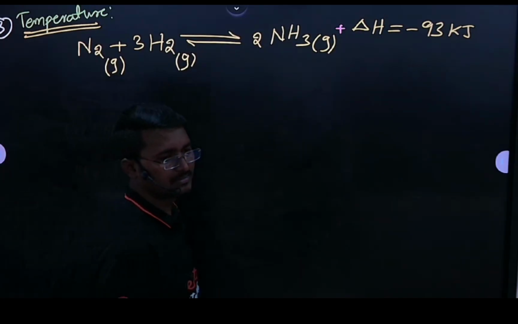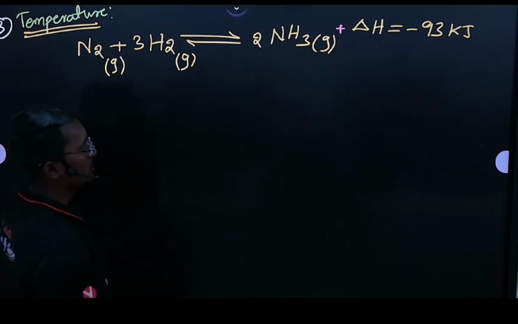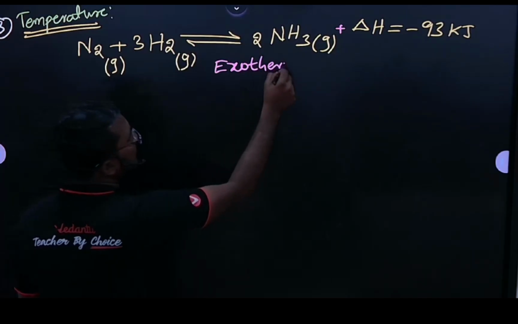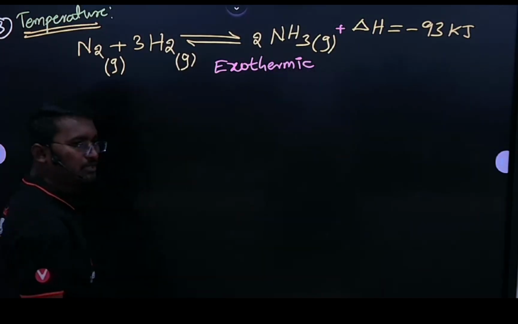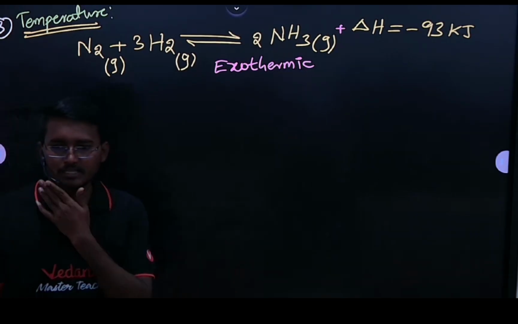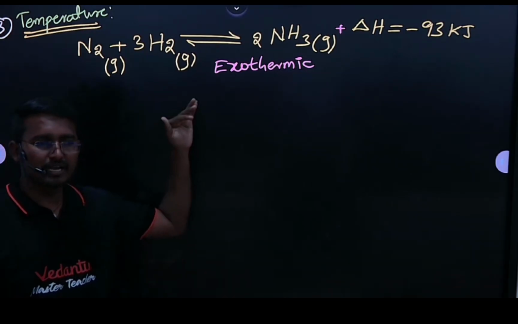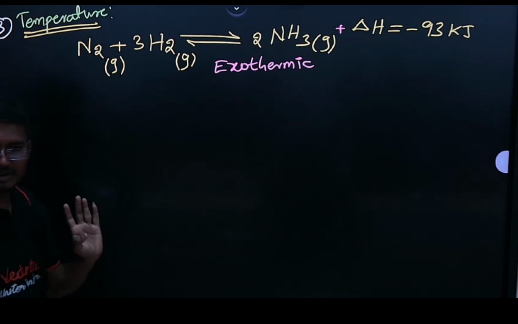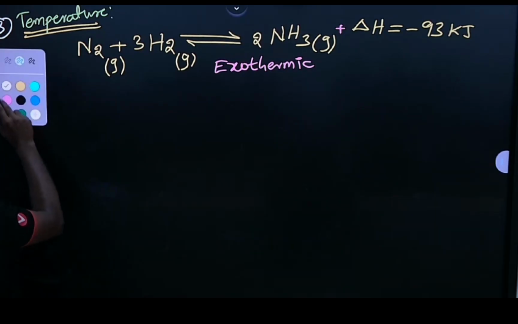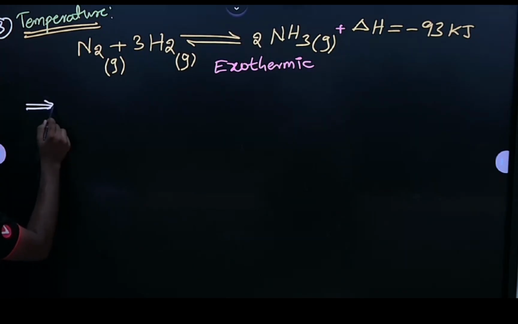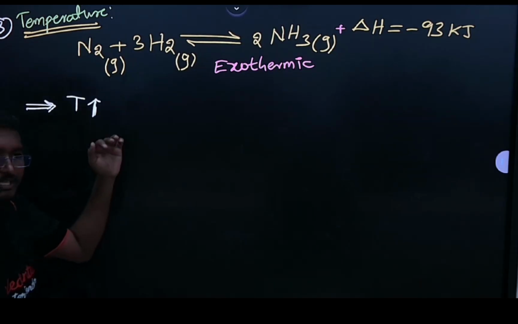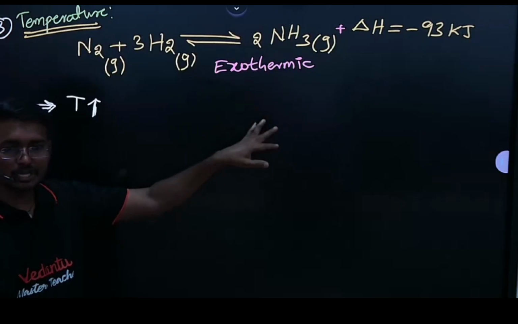What does it mean? Which type of reaction, sir? It is an exothermic reaction, right? So this reaction, formation of ammonia, is an exothermic reaction. So what is our concept? Temperature, right? So see here, if I increase the temperature of this reaction, which is in equilibrium, already this is an exothermic reaction.